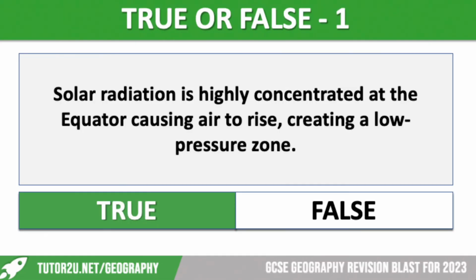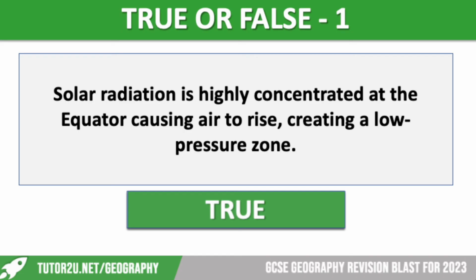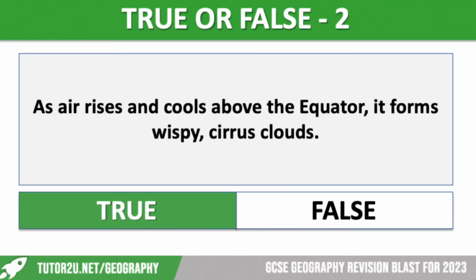Let's have a look at some true or false questions which are related to that. So firstly, solar radiation is highly concentrated at the equator, causing air to rise, creating a low pressure zone. Is that true or false? Just going to give you a moment to digest that statement, see whether you think it is correct. Let's reveal. It is true. Right, as air rises and cools above the equator, it forms wispy cirrus clouds. Is this true or false?